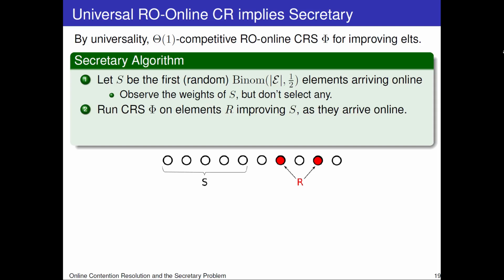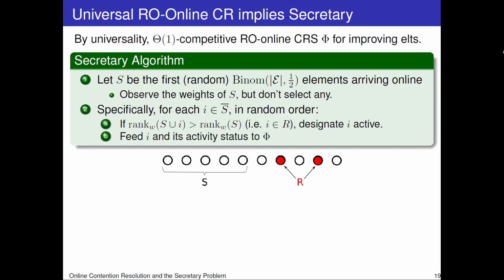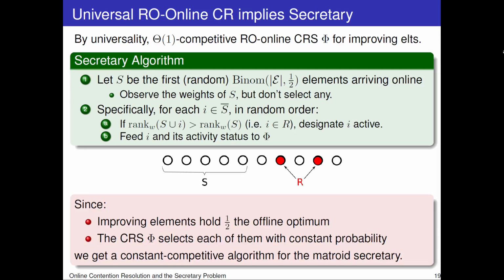Second, we're going to run this online CRS on the improving elements as they arrive online. In more detail, for each element in the second half, we're going to check if it improves the weighted rank of the elements in the first half, and if so, we're going to designate it active, and then we're going to feed that element and its activity status to the CRS phi. Now, since the improving elements hold half of the offline optimum, and moreover, the contention resolution scheme selects each of them with constant probability, we would get a constant competitive algorithm for the Matroid secretary problem. And that's it.